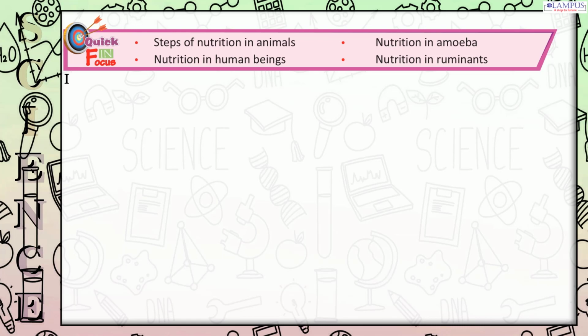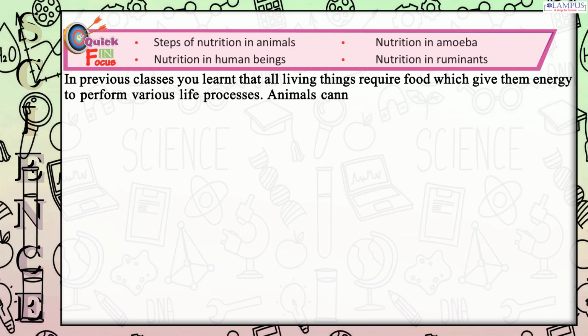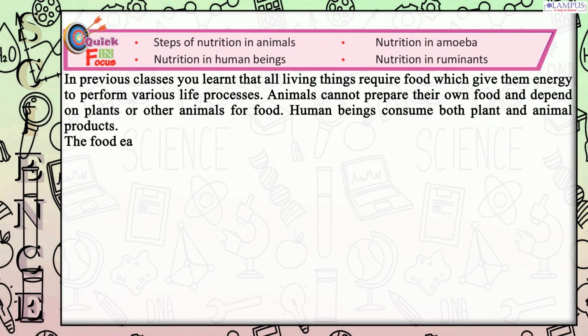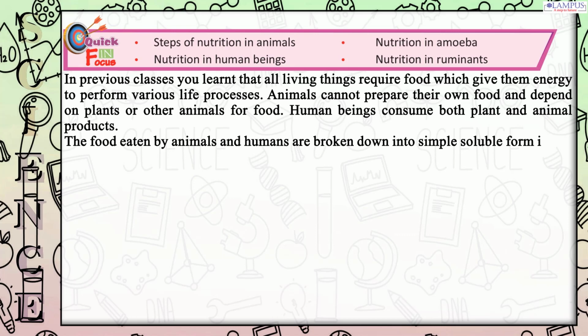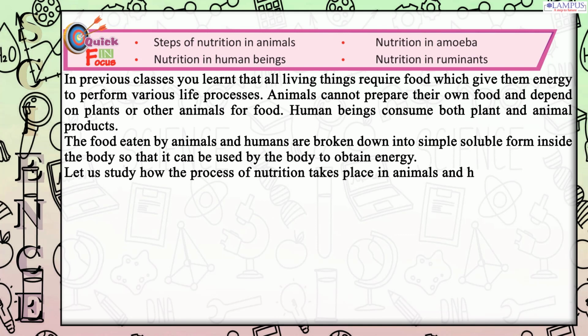Nutrition in ruminants. In previous classes you learned that all living things require food, which gives them energy to perform various life processes. Animals cannot prepare their own food and depend on plants or other animals for food. Human beings consume both plant and animal products. The food eaten by animals and humans is broken down into simple soluble form inside the body so that it can be used by the body to obtain energy. Let us study how the process of nutrition takes place in animals and human beings.